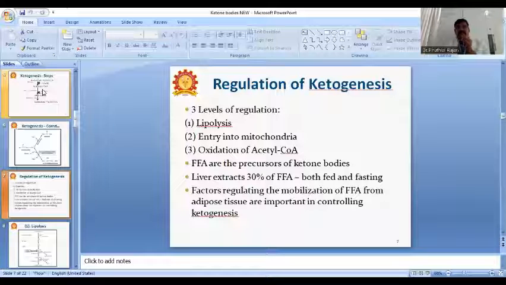Understand? So factors regulating the mobilization of free fatty acid from adipose tissue. Adipose tissue means fat tissue. Below the skin, subcutaneous, we have adipose tissue. Factors regulating the mobilization of free fatty acid from adipose tissue are important in controlling ketogenesis. So this is the 3 levels. We can see one by one.